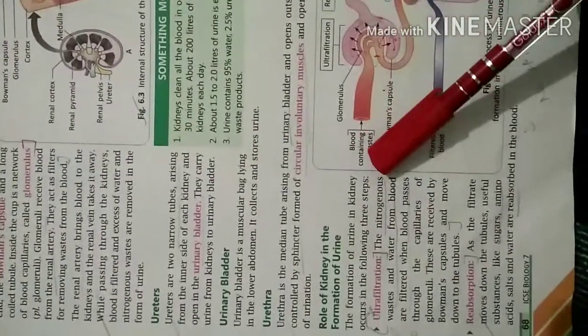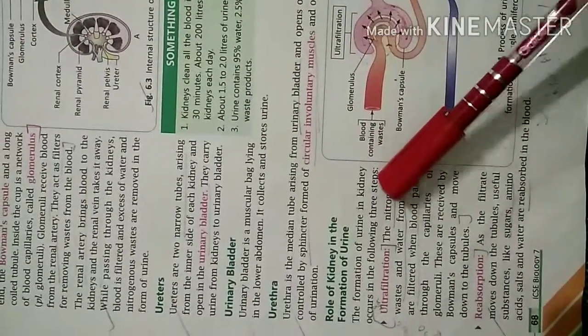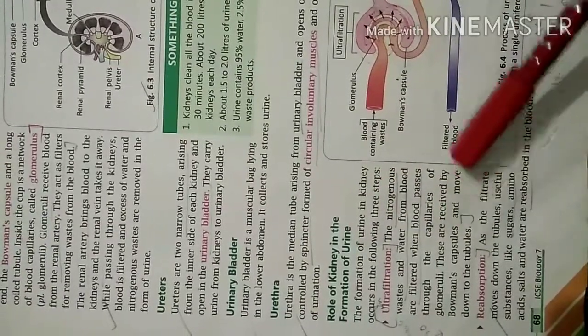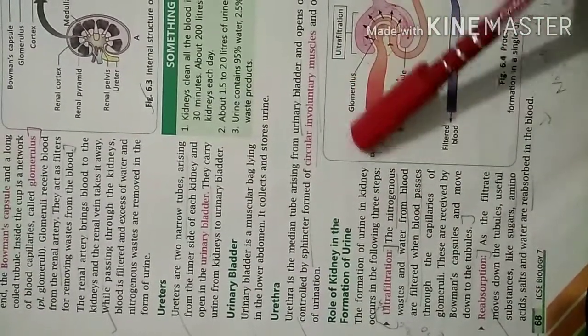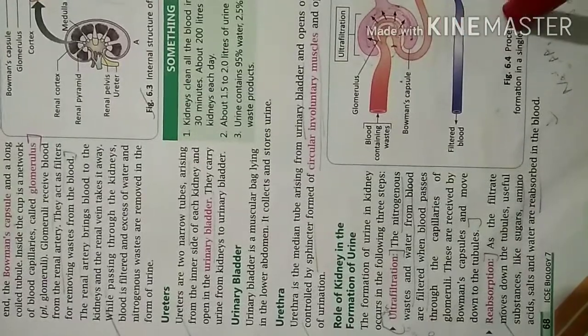That is, in 3 steps it is taking place: ultrafiltration, reabsorption and secretion. So this is the role of the kidney in the formation of urine.